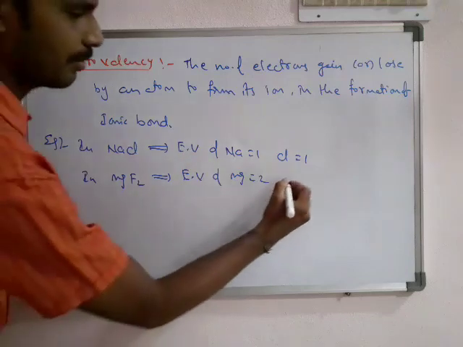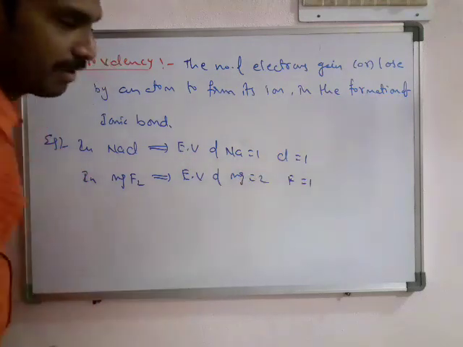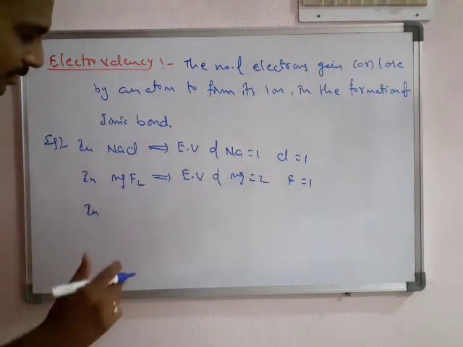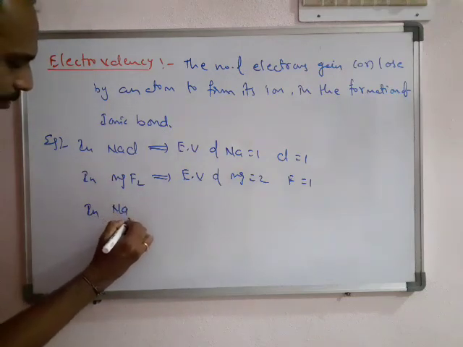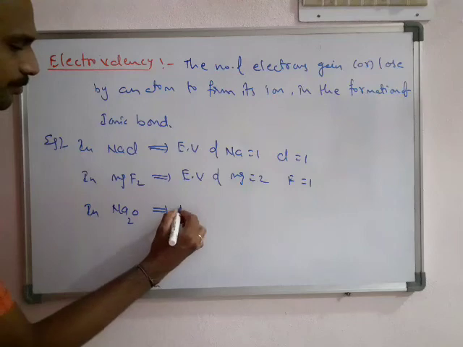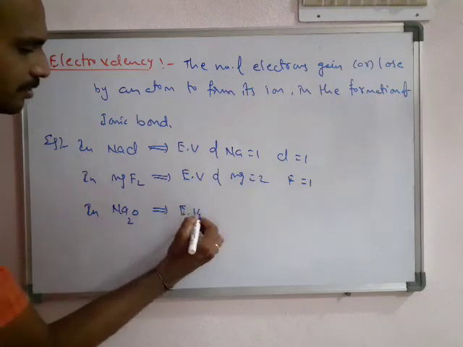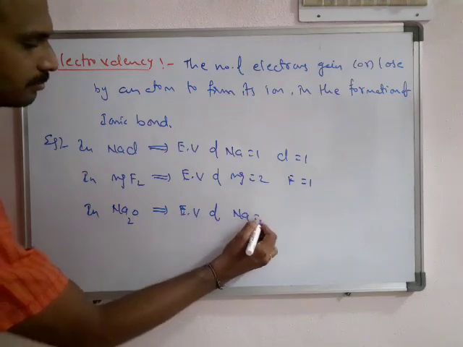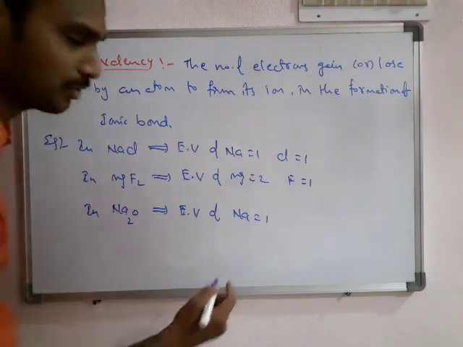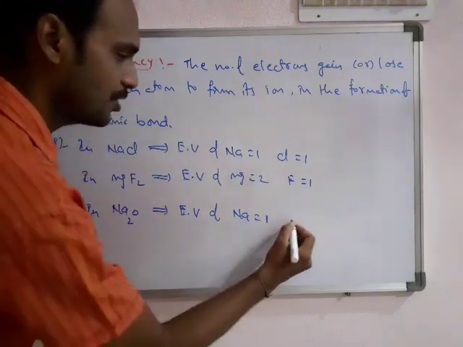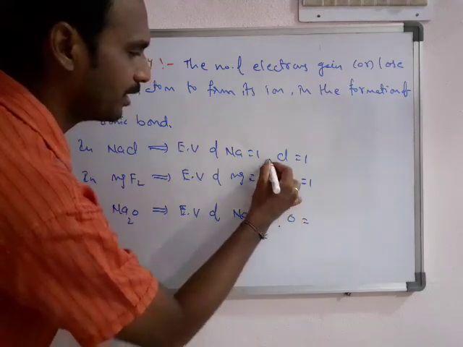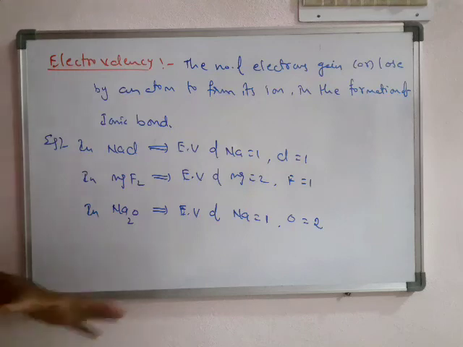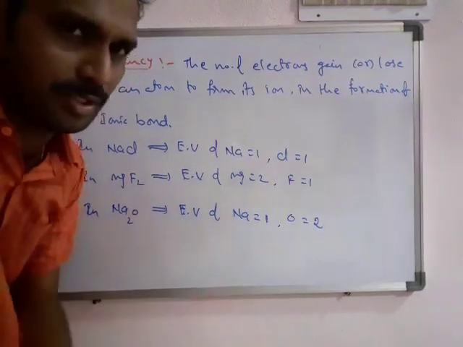Mg loses 2 electrons, but F got only 1 electron. We need to calculate for one atom. In Na2O, what is the electrovalency of sodium? One sodium loses only 1 electron. Oxygen needs 2 electrons.